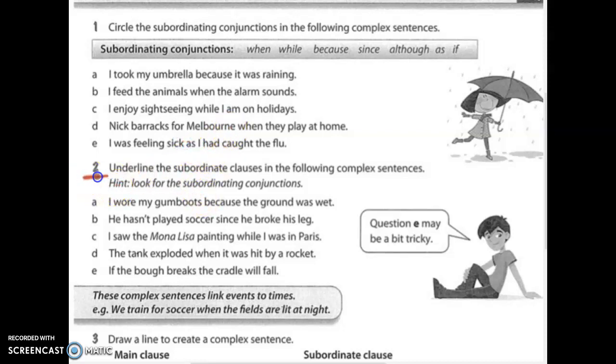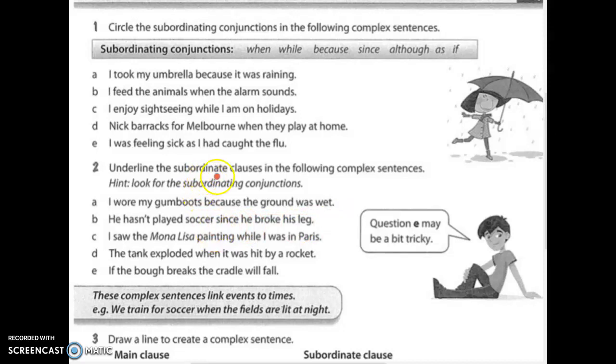Number 2. Underline the subordinate clauses in the following complex sentences. A hint is look for the subordinating conjunctions. So we're now going to underline them. A. I wore my gumboots because the ground was wet.